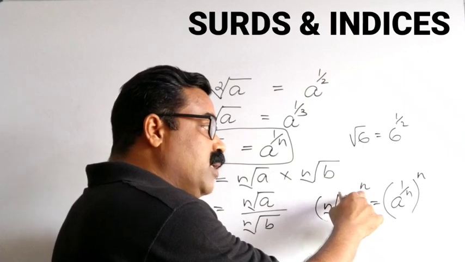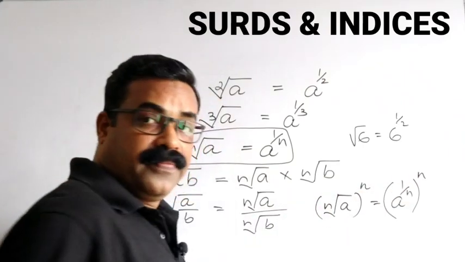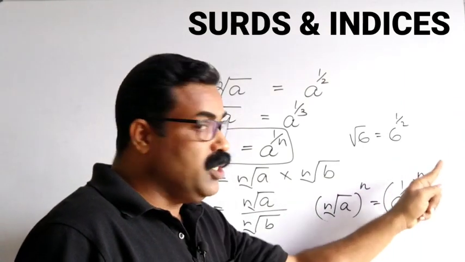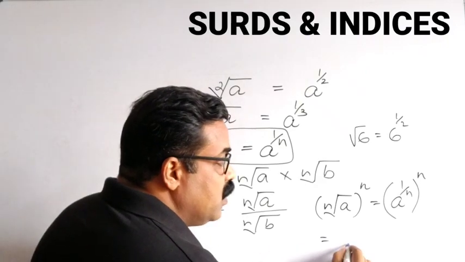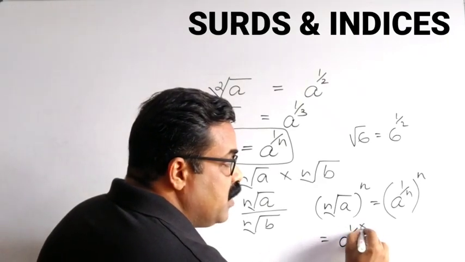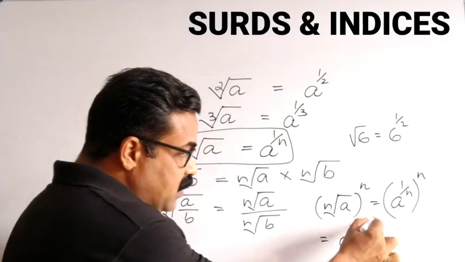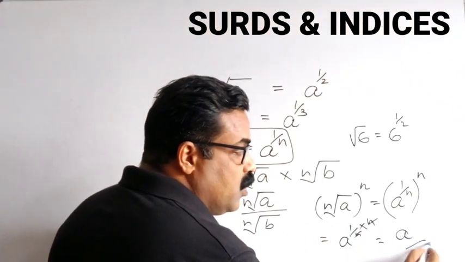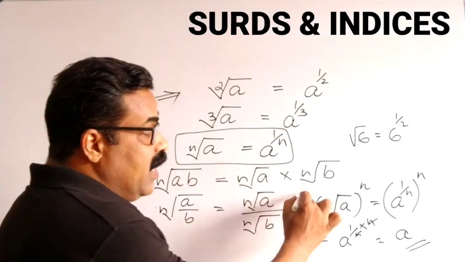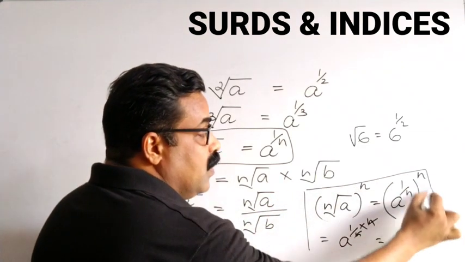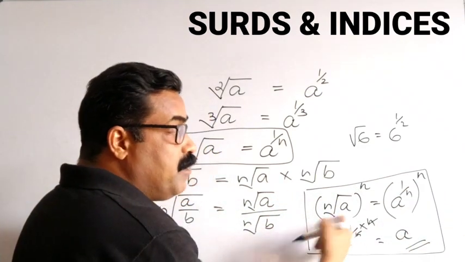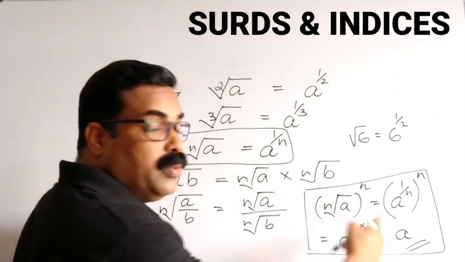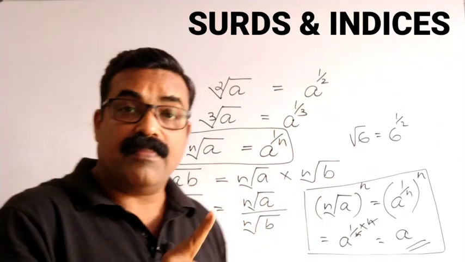Then this outside power I am writing again, n. So a power 1 by n into n, I can write as a power 1 by n multiplied by n. I can cancel this n and n. It becomes a power 1, and a power 1 is equal to a. So we got nth root of a power n will be equal to a. Very, very important rule.